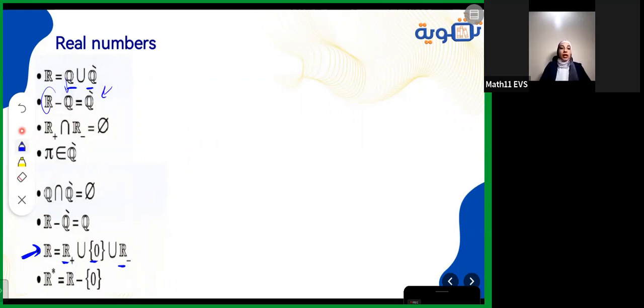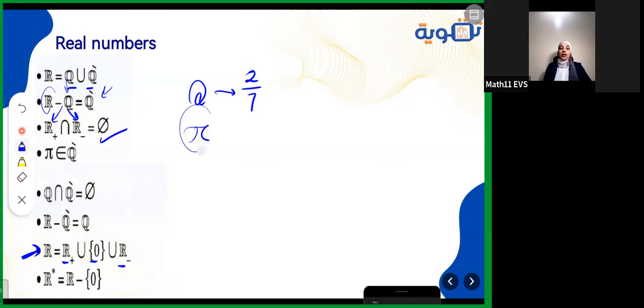Also, if you have R positive intersecting with R negative, it's impossible to have a number that is positive and negative at the same time, so it's empty. You studied the rational numbers. As we said, it's any number that can be written in the form a over b, like any fraction, 2 over 7, for example. But pi is just a symbol here.